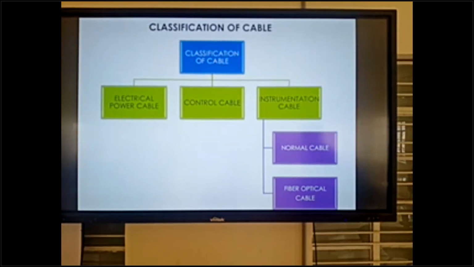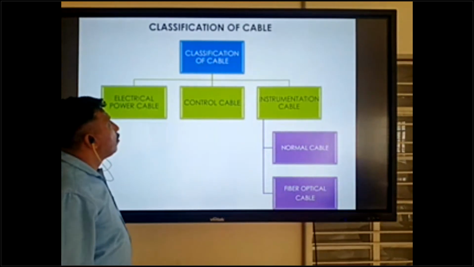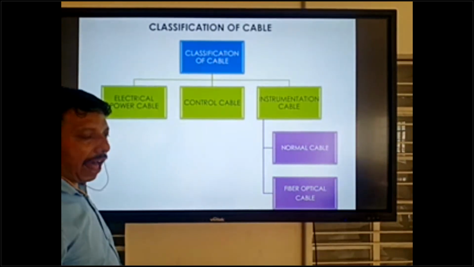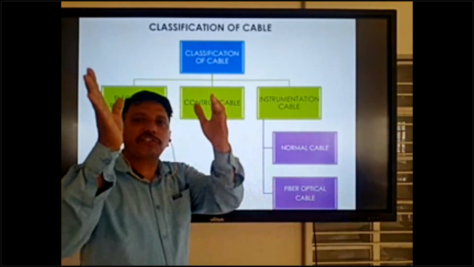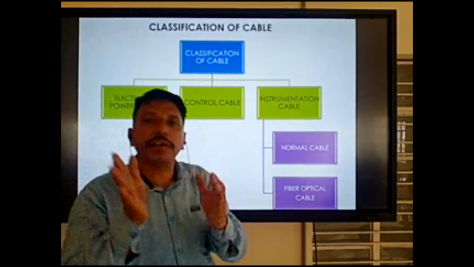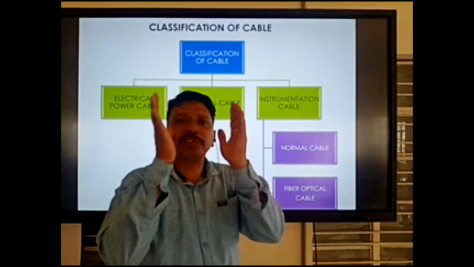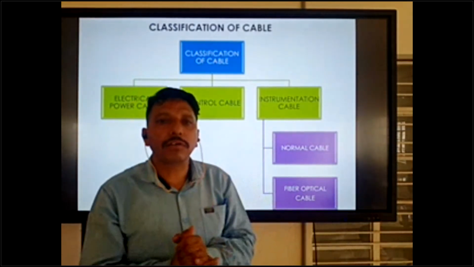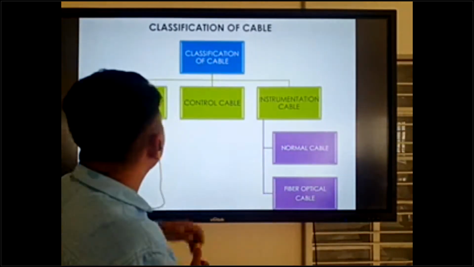Classification of cables. How many types of cable? I will explain in this slide. Okay, so cables are available as per our system. Which type of system are we running? Electrical system, control system. Which types of system are we running? Same like that we can using in cable.